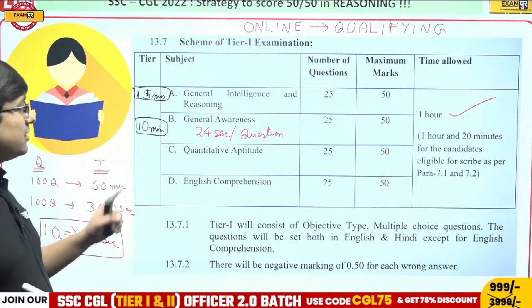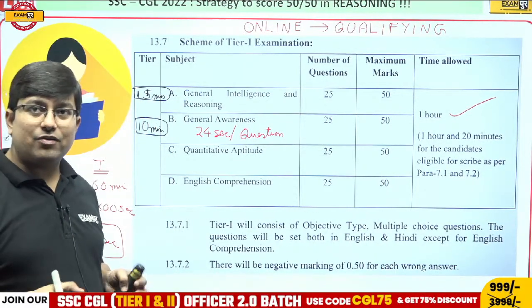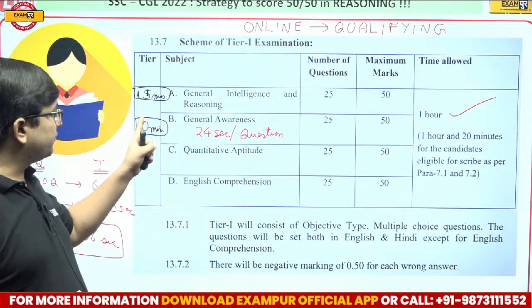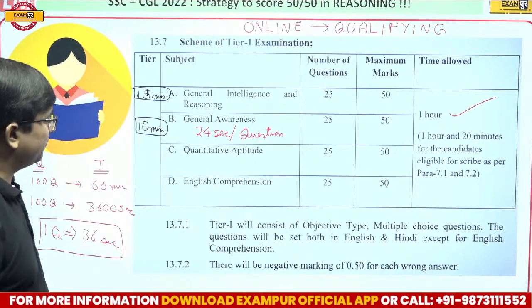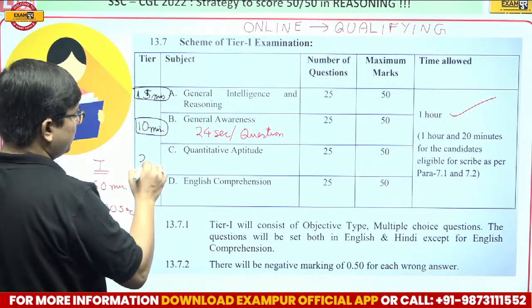Now what does that mean? What will be the average time per question? Even that we are coming to. 15 plus 10 is 25, and then here will be 25 minutes.